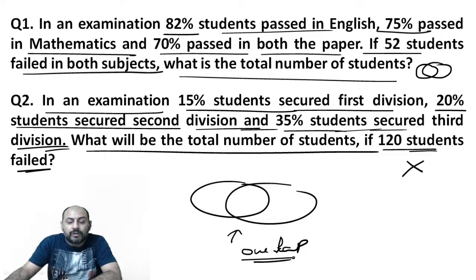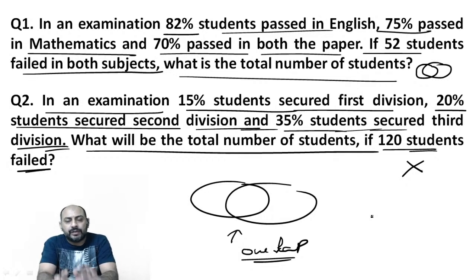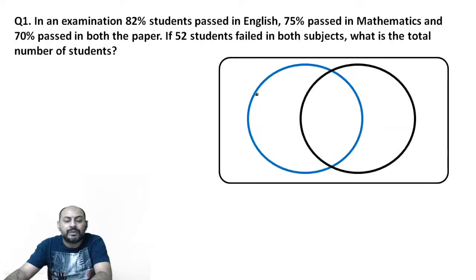There has to be an overlap somewhere. So if there is no overlap of data, of numbers, of values, then a Venn diagram is not required. But yes, if there is an overlap of values, then the Venn diagrams will be used. Let's have a look at the first question and then try and understand how we can apply the concept of Venn diagrams over here, right?